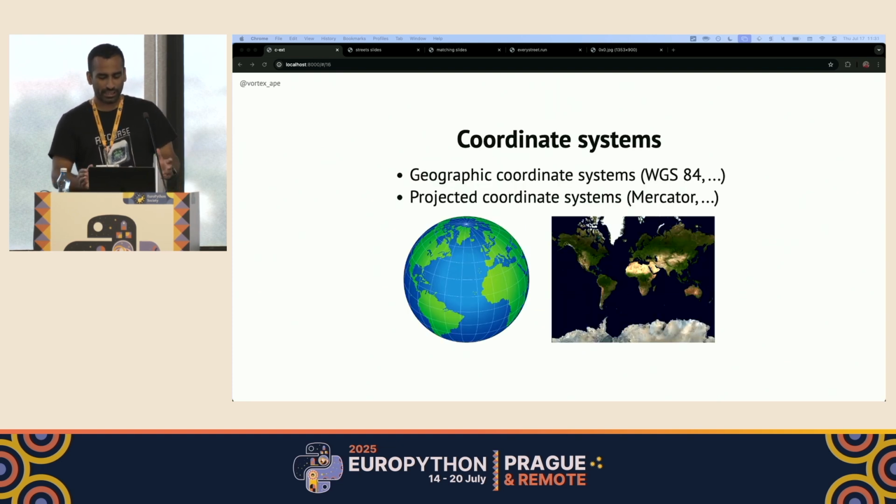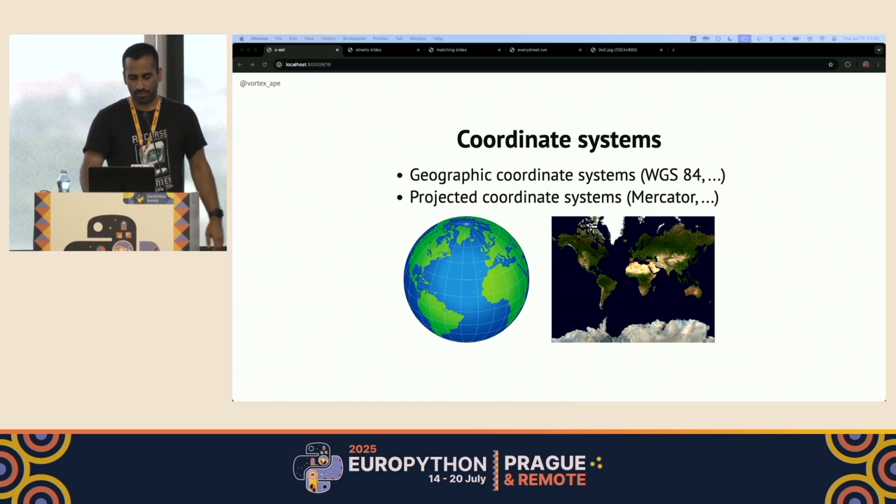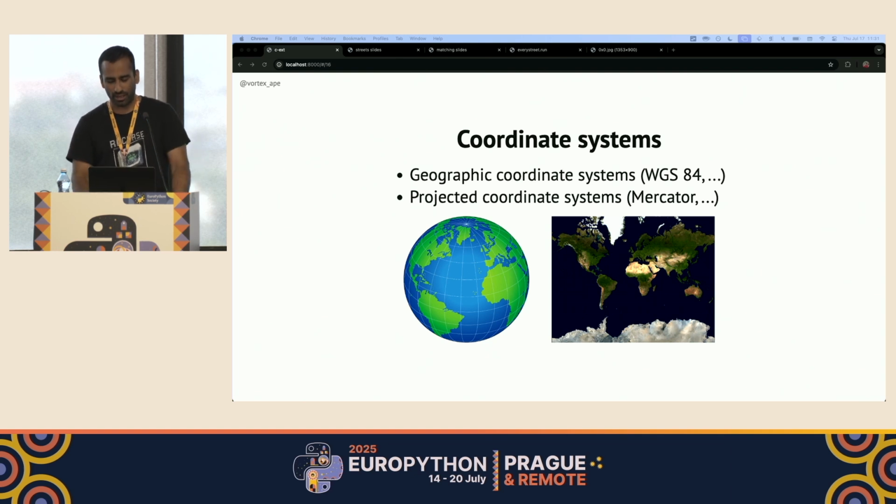When working with spatial data, we need to understand coordinate systems. There's mainly two types: geographic coordinate systems, which use latitude and longitude, like WGS 84, which is World Geodetic System 84, which is what our GPS uses. And then we have projected coordinate systems that flatten the Earth onto a 2D plane, like the Mercator projection, which you might remember from school. Each has trade-offs. Geographic systems are great for GPS, but projected systems are better when you need to calculate distances and areas more effectively.